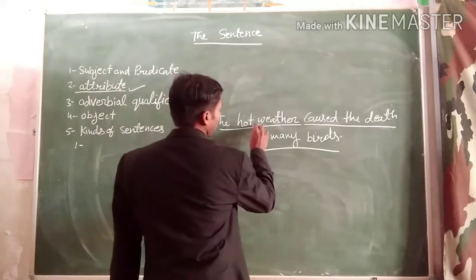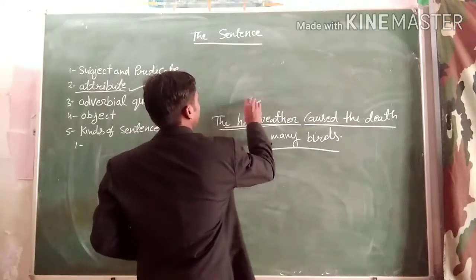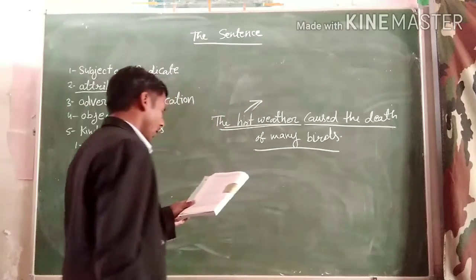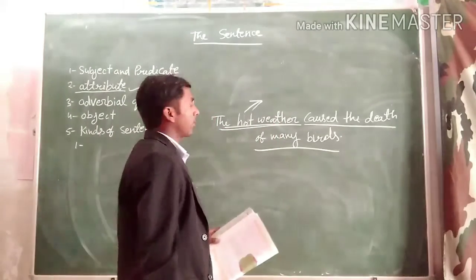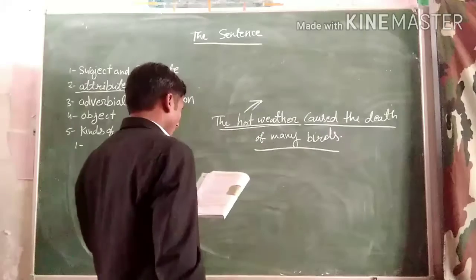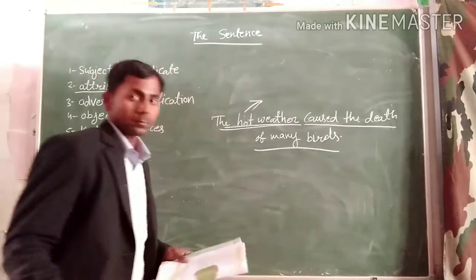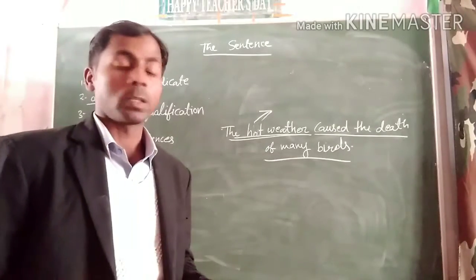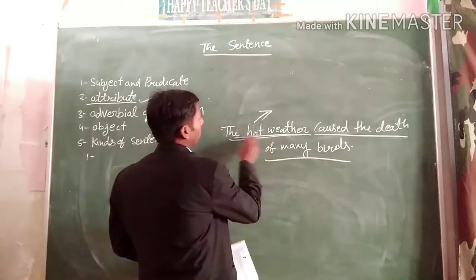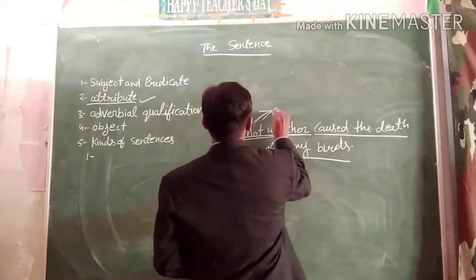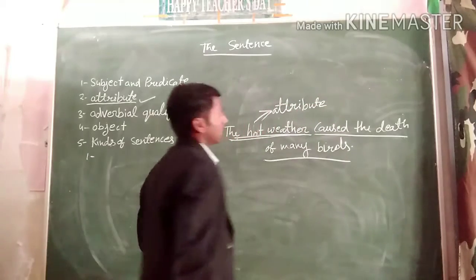In the subject part, the word hot qualifies the weather. So hot, the word that qualifies weather, is considered to be the attribute. Weather is the main word of the subject and the rest of the words will be attribute. Attribute. Clear?